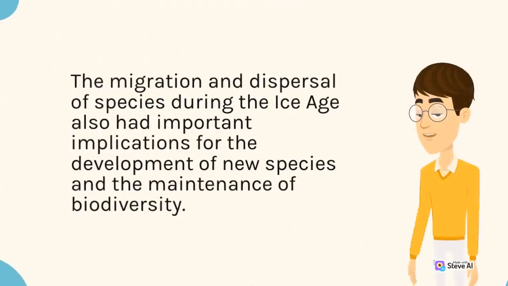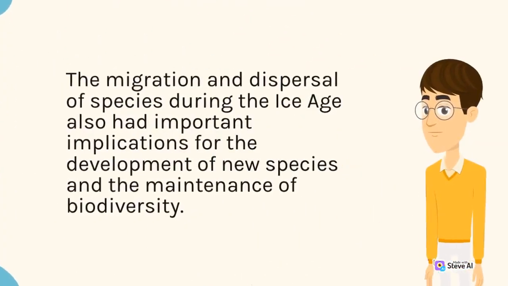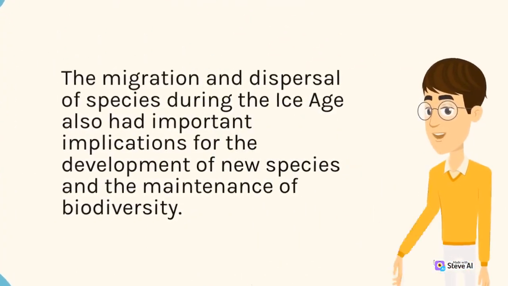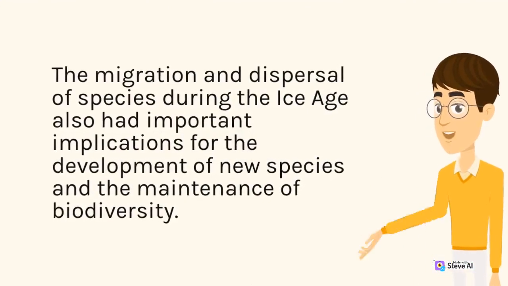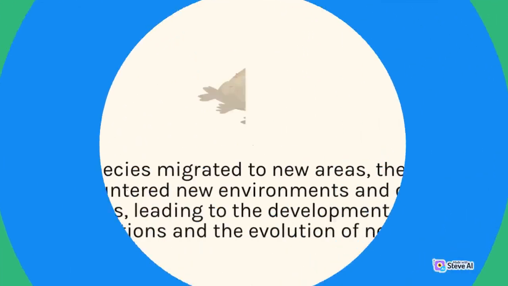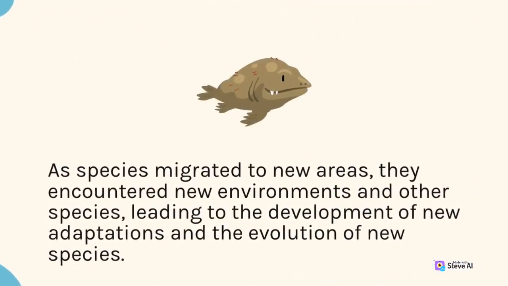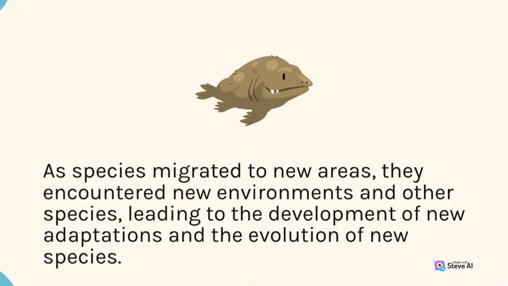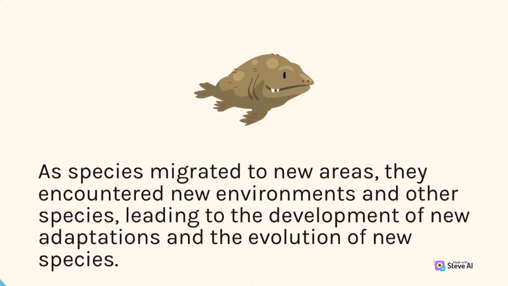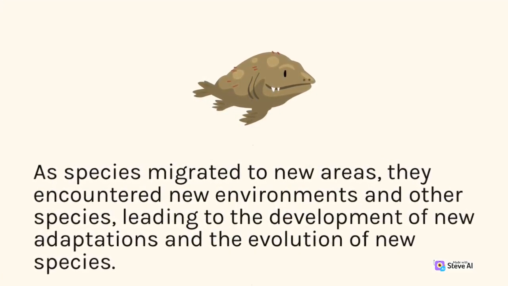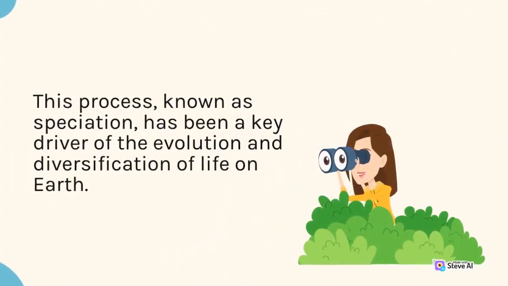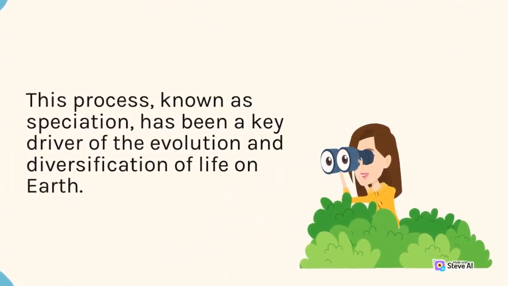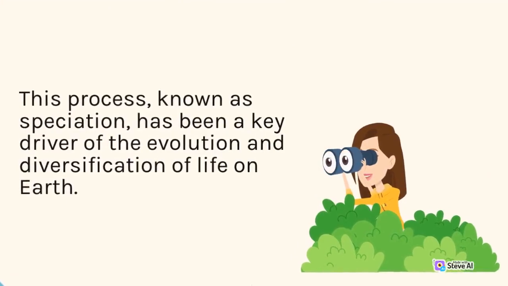The migration and dispersal of species during the Ice Age also had important implications for the development of new species and the maintenance of biodiversity. As species migrated to new areas, they encountered new environments and other species, leading to the development of new adaptations and the evolution of new species. This process, known as speciation, has been a key driver of the evolution and diversification of life on Earth.